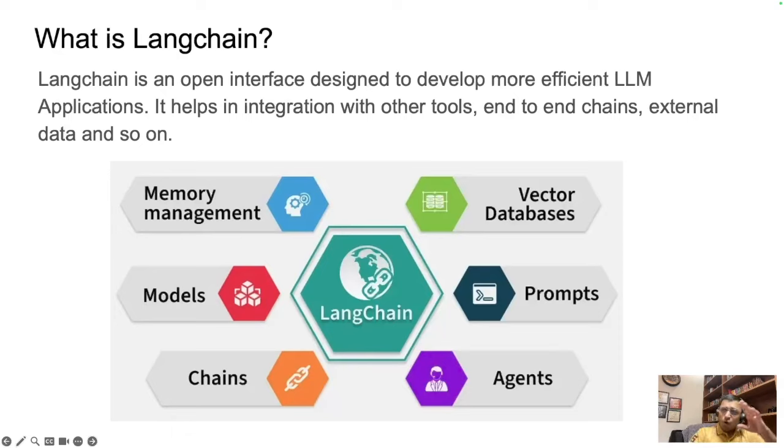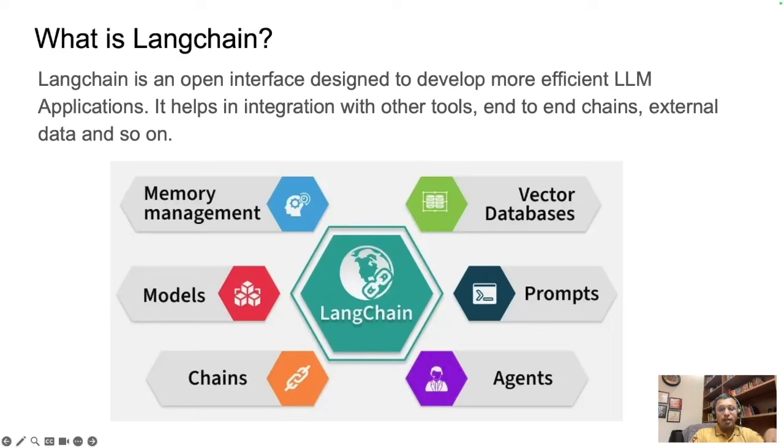So when you put all these different pieces together, models, memory, database, prompts, agents, and chains, you get a flexible framework for building advanced AI-powered applications, whether it's a chatbot, a knowledge assistant, or a multi-step reasoning system. Langchain helps you design it more systematically, more properly, with better efficiency.